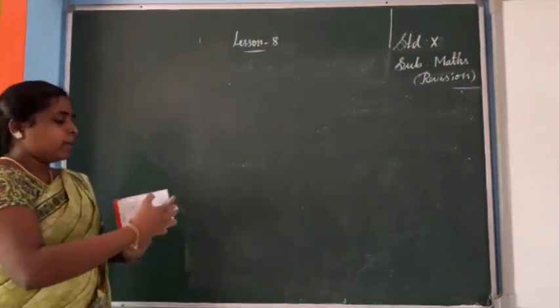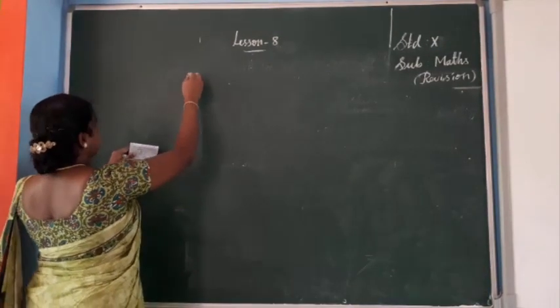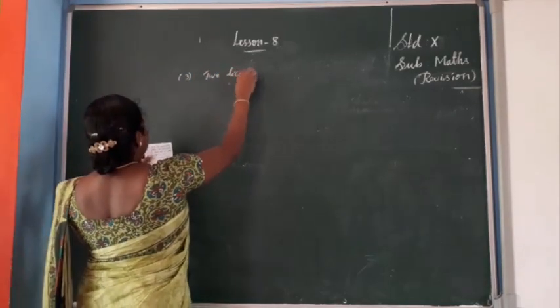Okay, next, third problem. Two dice are rolled once.